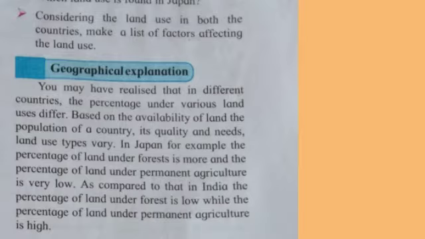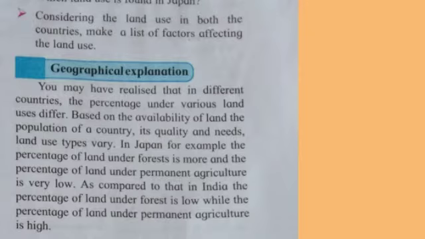Geographical explanation for the figure 6.1. You may have realized that in different countries, the percentage under various land uses differ. Based on the availability of land, the population of a country, its quality and needs, land use types vary.